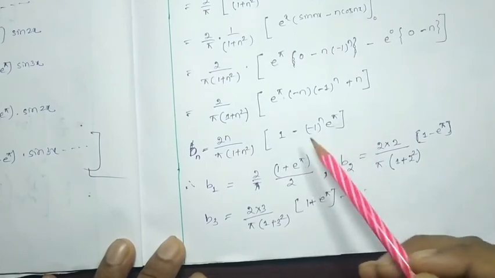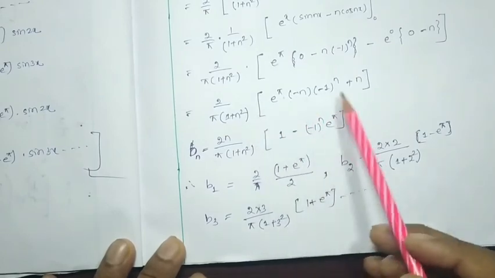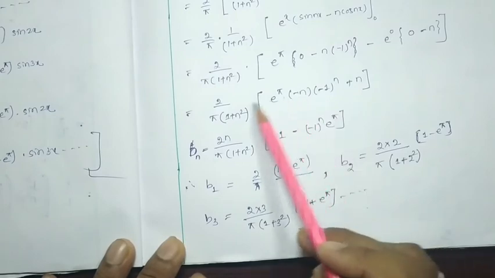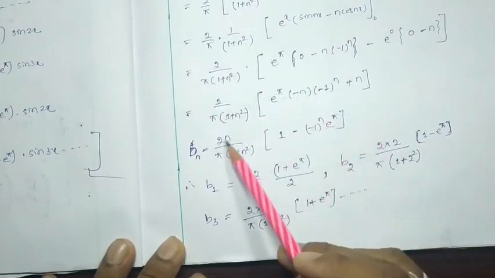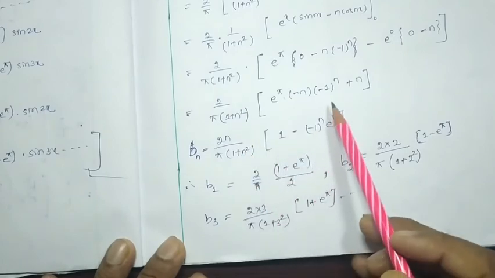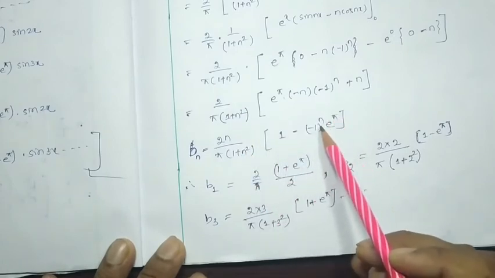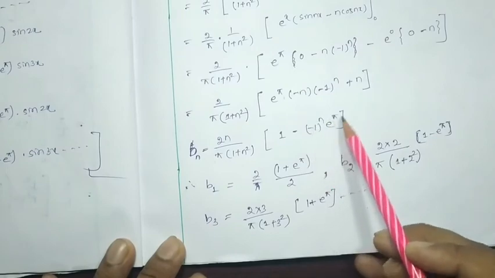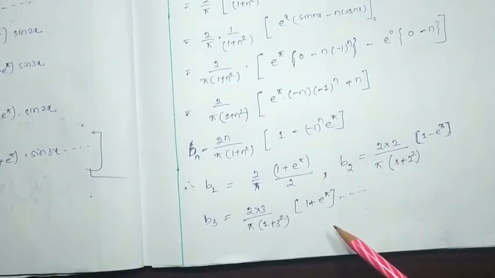2n has been taken as common from these two terms, and it is written as 2n by pi (1 plus n square) into (1 minus (minus 1) to the power n into e to the pi). Now b1